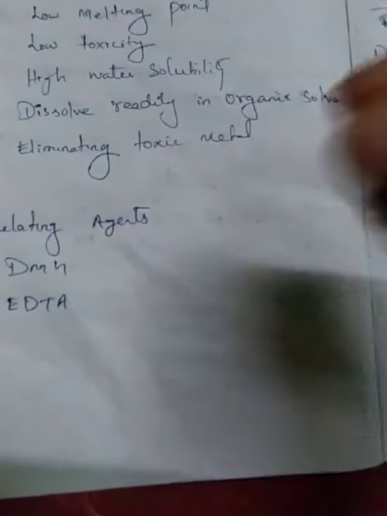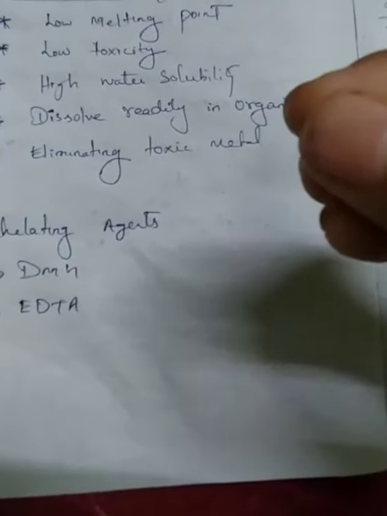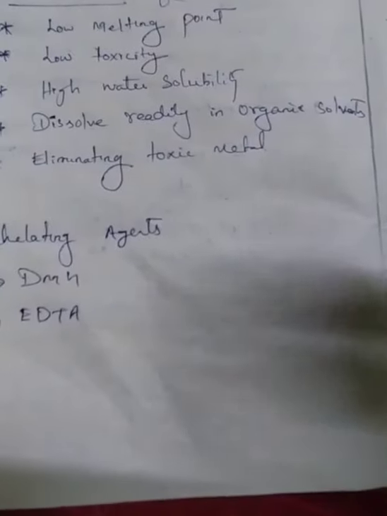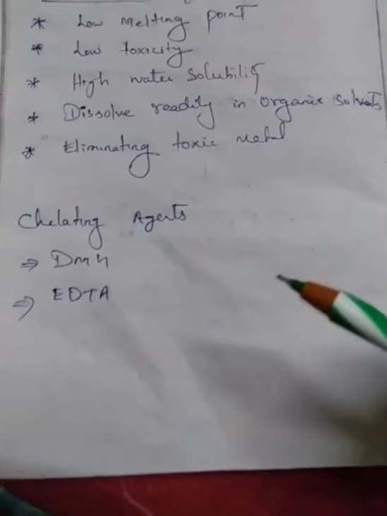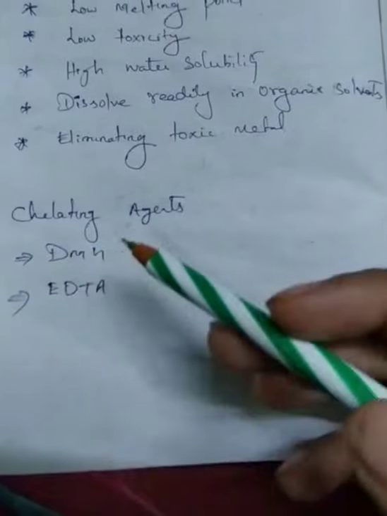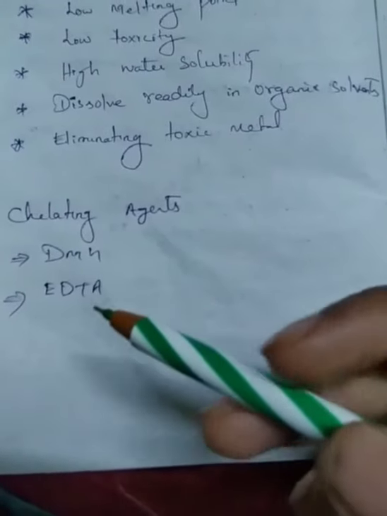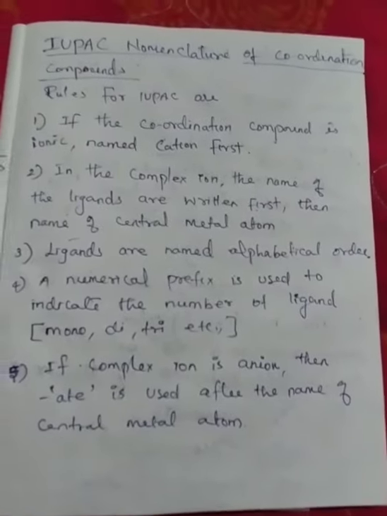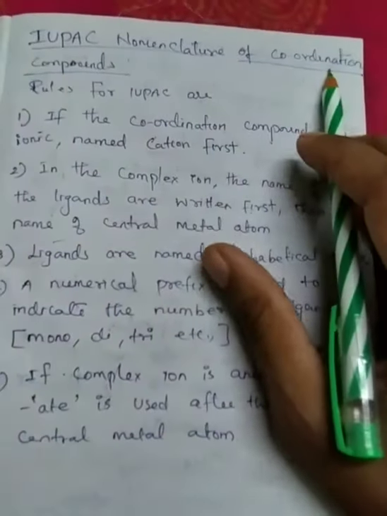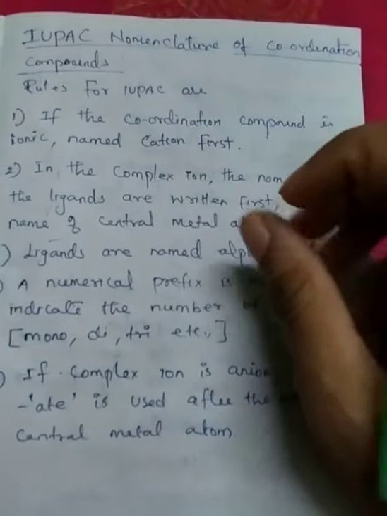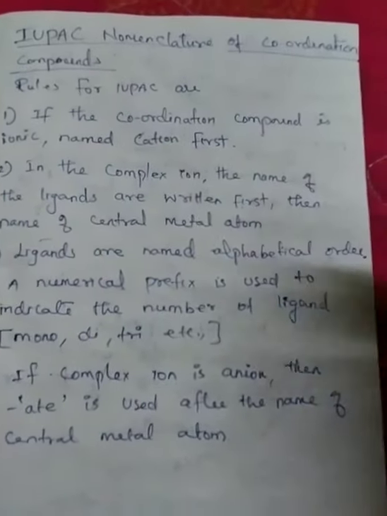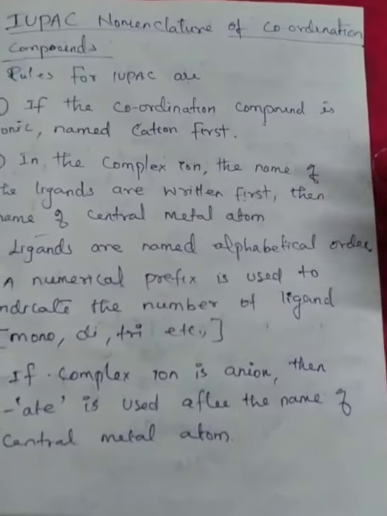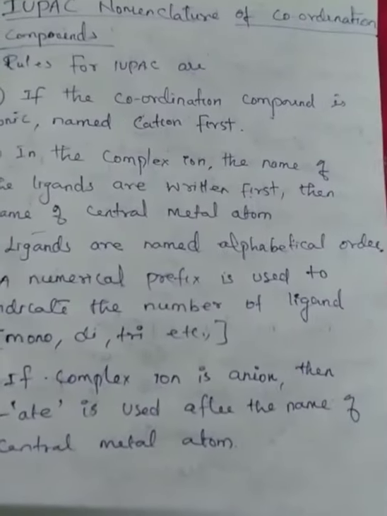And when we add a chelating agent, the color of the metal changes to a deep or dark color. For example, DMG and EDTA act as chelating agents. Okay, next topic is IUPAC nomenclature of coordination compounds. It will be very simple. First, we'll see the list of rules for naming coordination compounds. Next, we'll see the examples.